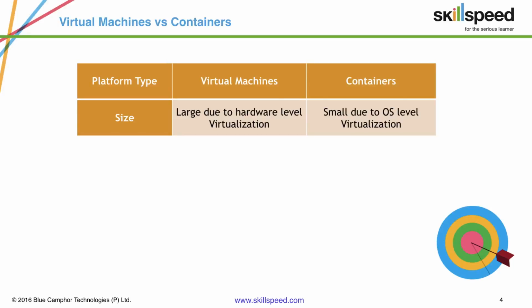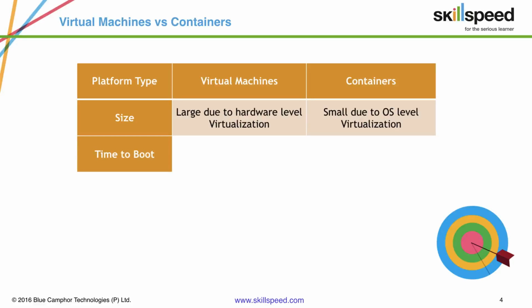Essentially, in case of virtual machines, we have an actual bare metal server on which we install the operating system, and that is the reason we need the actual OS. So with virtual machines, you will find that a CentOS machine or a Red Hat machine typically needs 3 GB or 4 GB of space just for the operating system to be installed. Whereas in case of containers, you have Docker images for CentOS and Ubuntu and all these standard Linux flavors, which are pretty small, like 100 MB or 200 MB or 300 MB at max, which is a huge difference if you compare that.